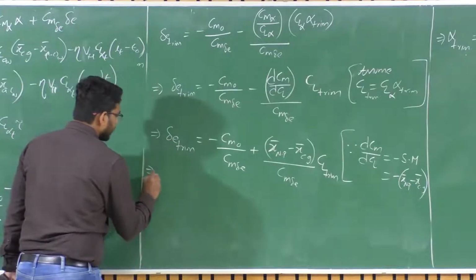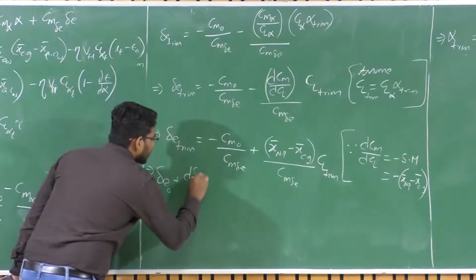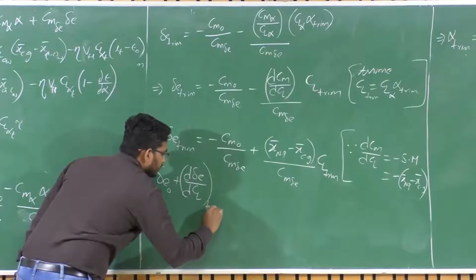can I express this delta E trim in this form? So delta E naught plus change in delta E due to change in CL trim condition.